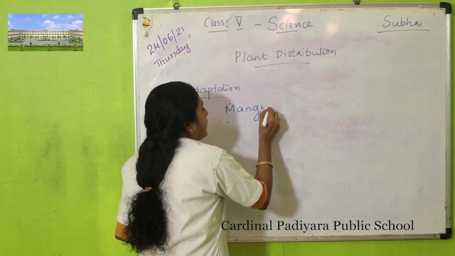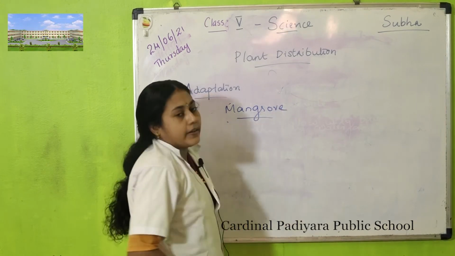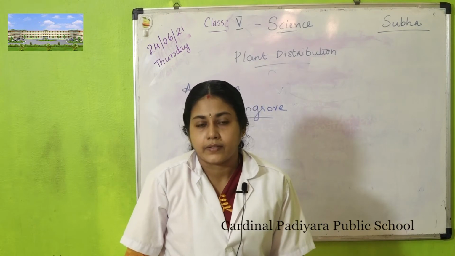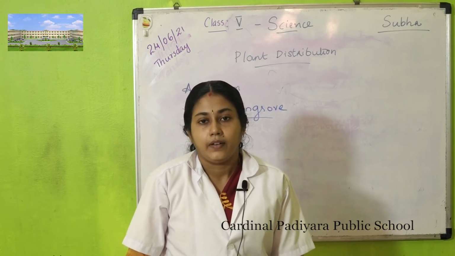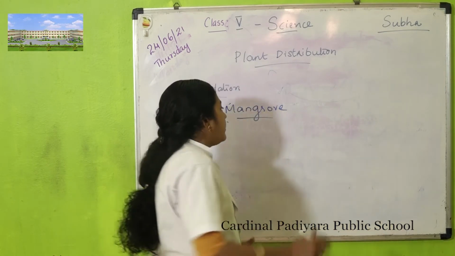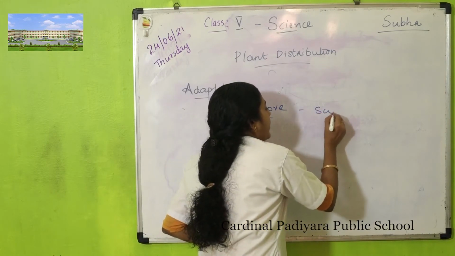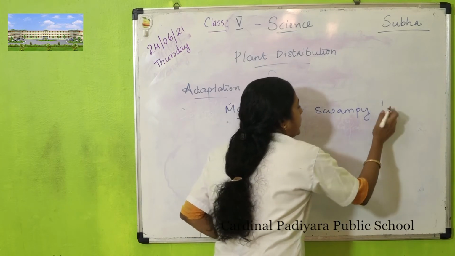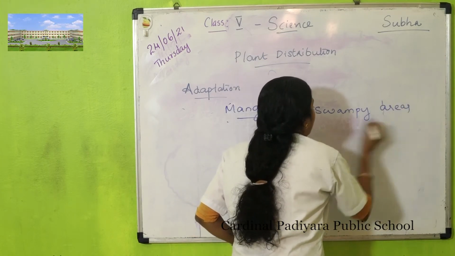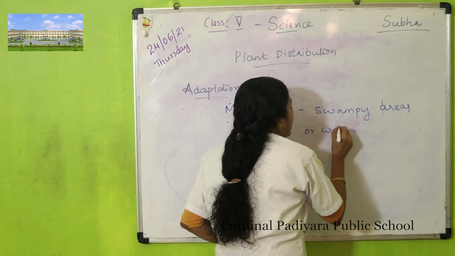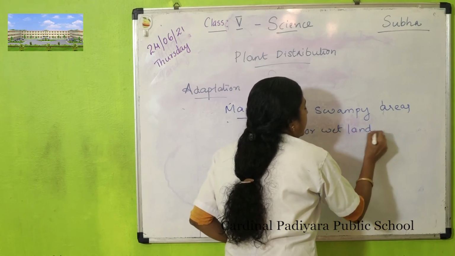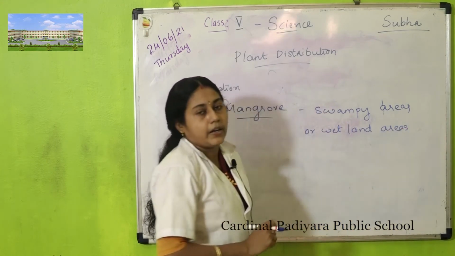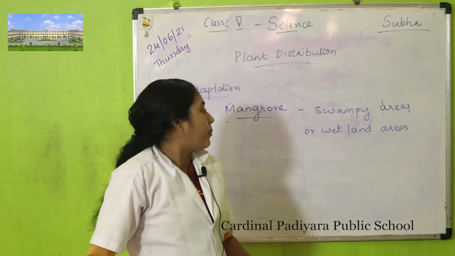Mangrove plants. These are plants which grow in swampy areas, wetland areas, or on stagnant water bodies.